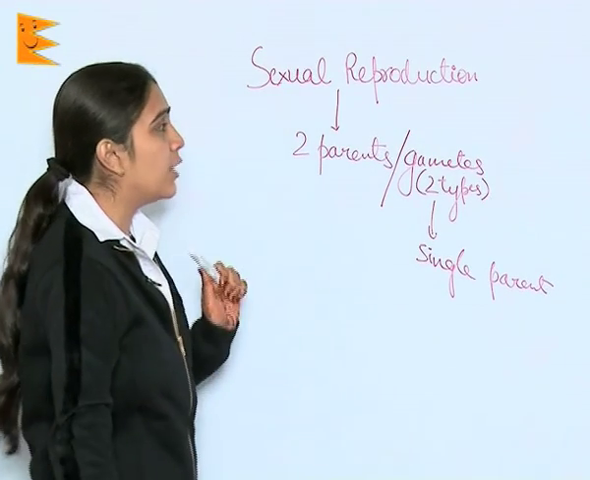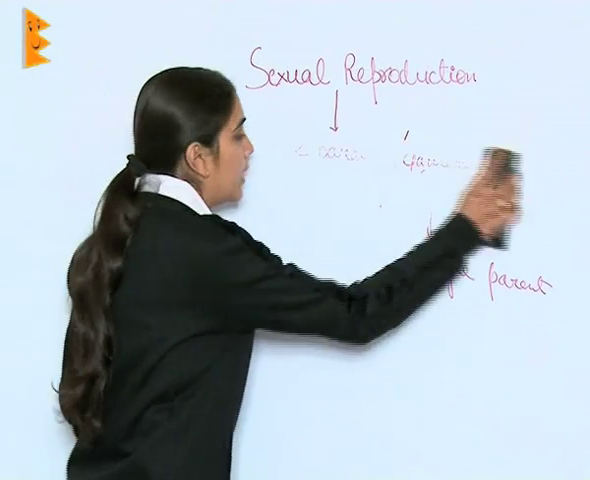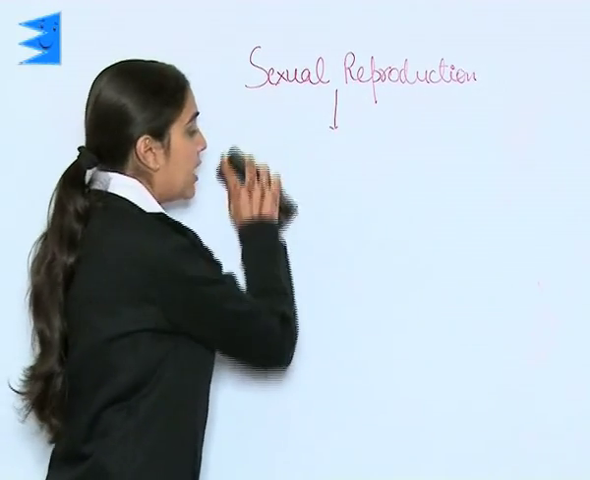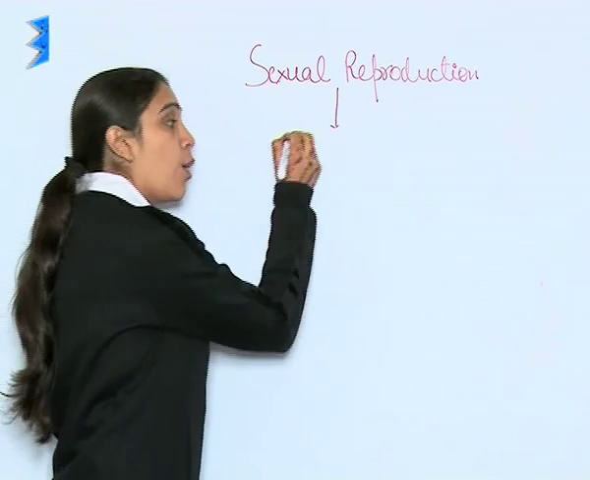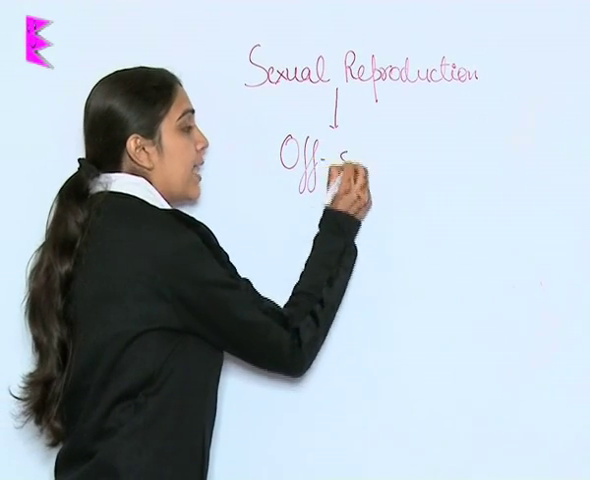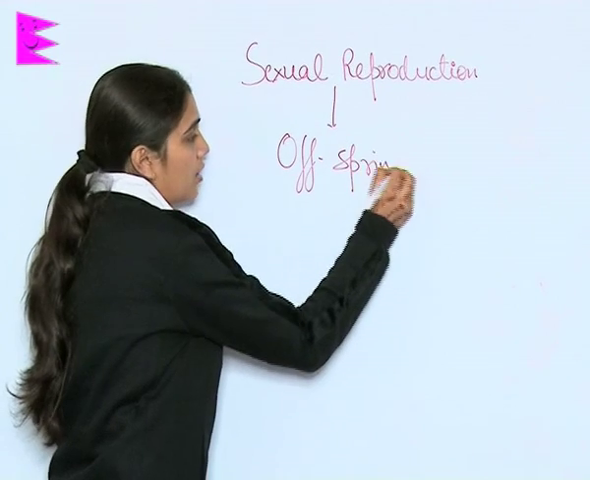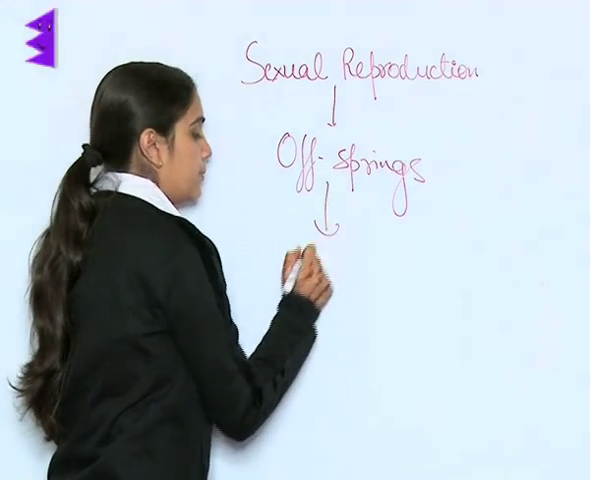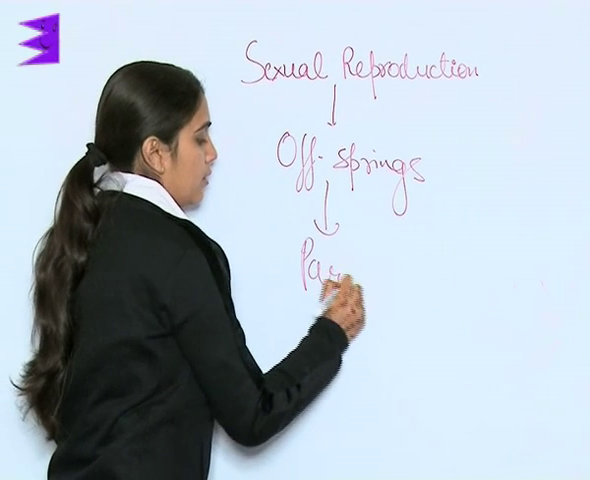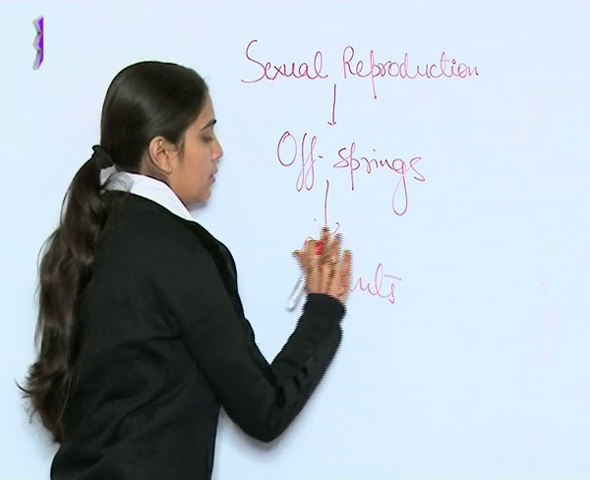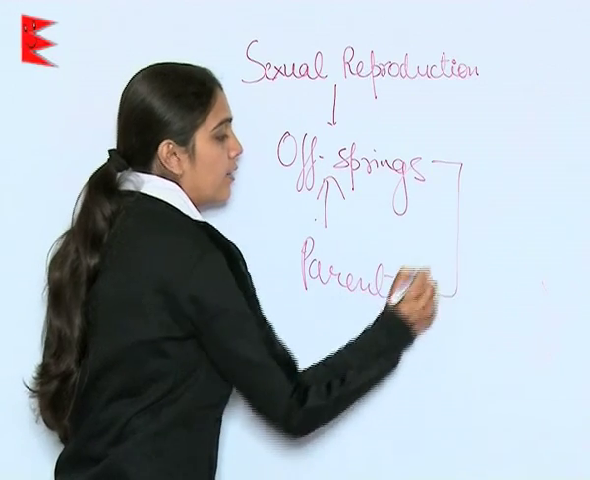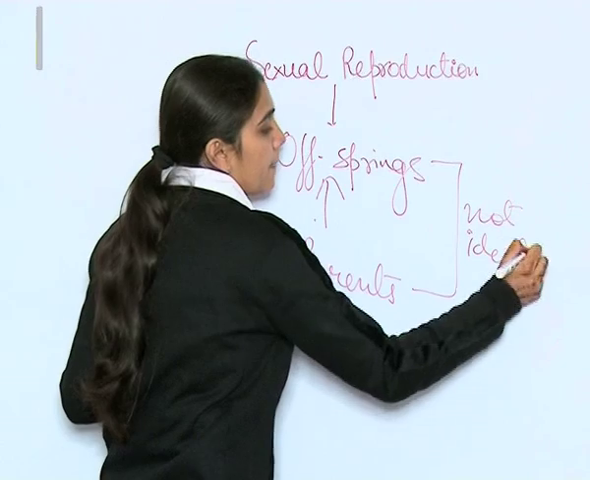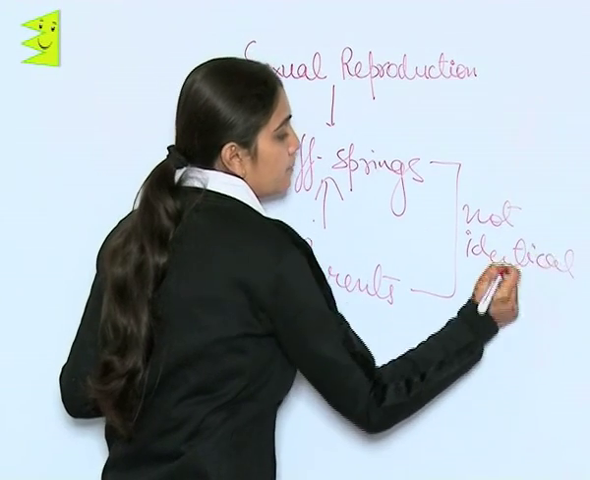Now, can you understand the difference between sexual and asexual reproduction? Yes, the major difference is that offsprings by sexual reproduction are not identical to the parents.